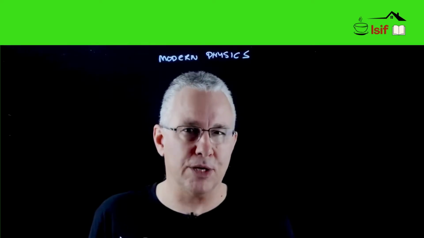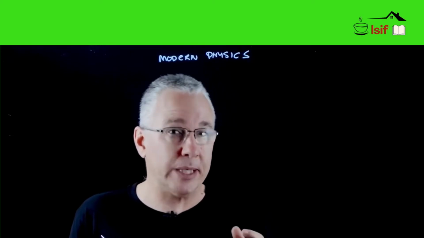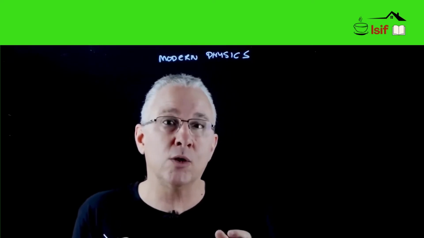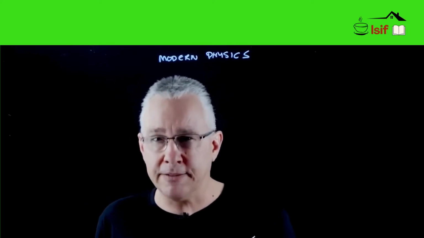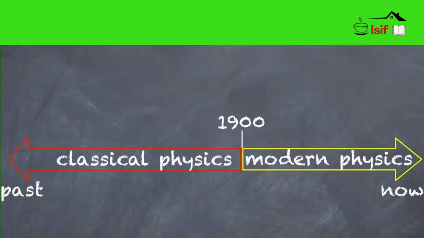Now, what is modern physics? It's a fairly nebulous term. There are a couple of ways that we can look at it. Number one, we can look at it simply as physics that's developed in the last 120 years. And generally speaking, modern physics really started around 1900.